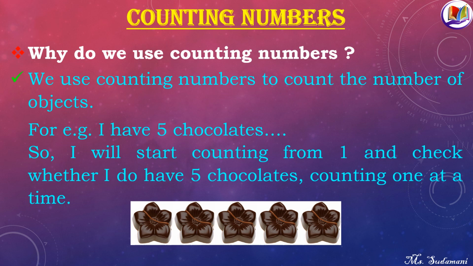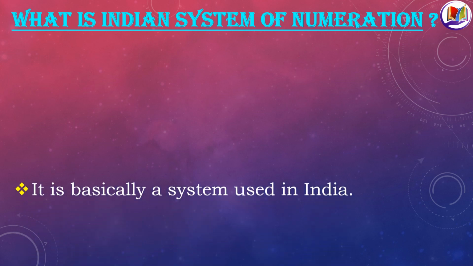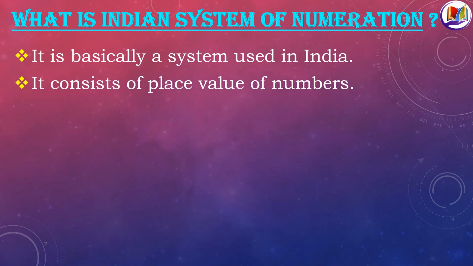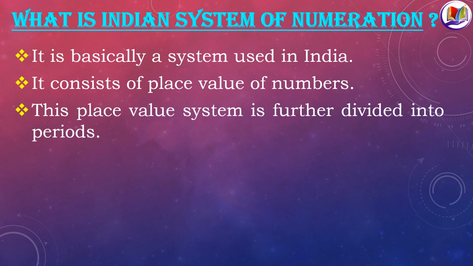Now let's go further and study something about Indian system of numeration. So what is it? Indian system of numeration is basically a system followed in India. It consists of place value of numbers, that is ones, tens, hundreds, thousands, etc. This place value system is further divided into periods, that is groups.